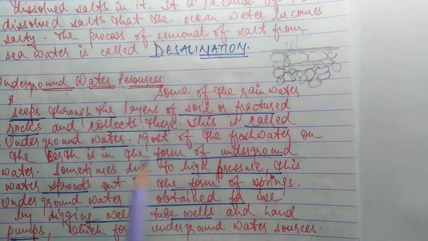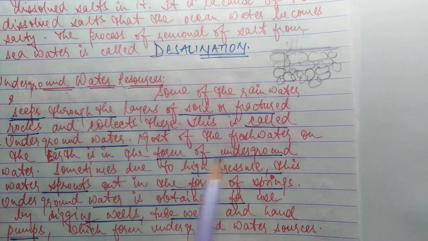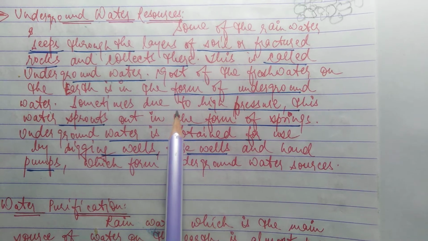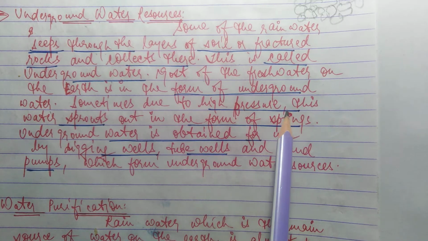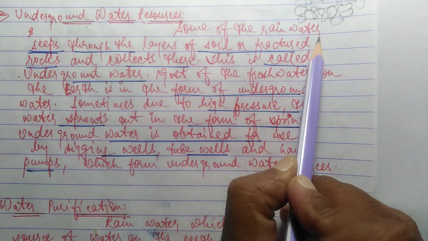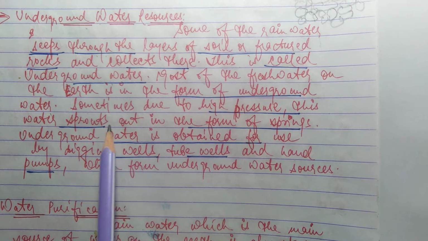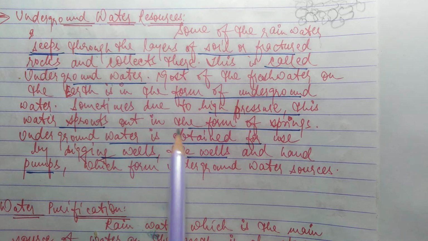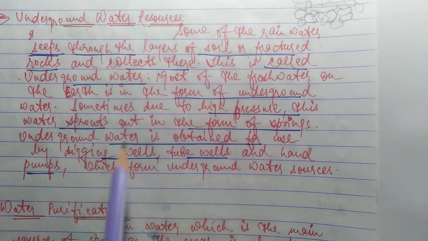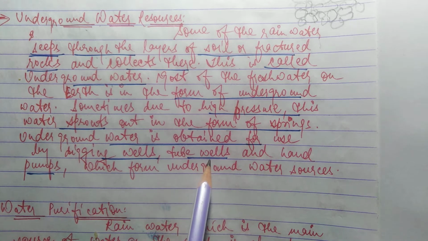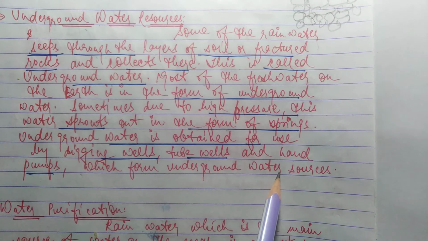Most of the fresh water on the earth is in the form of underground water. Sometimes, due to high pressure from down to up, the water goes up. Sometimes due to the high pressure, this water sprouts out in the form of springs. Underground water is obtained for use by digging wells, tube wells and hand pumps, which form underground water sources.